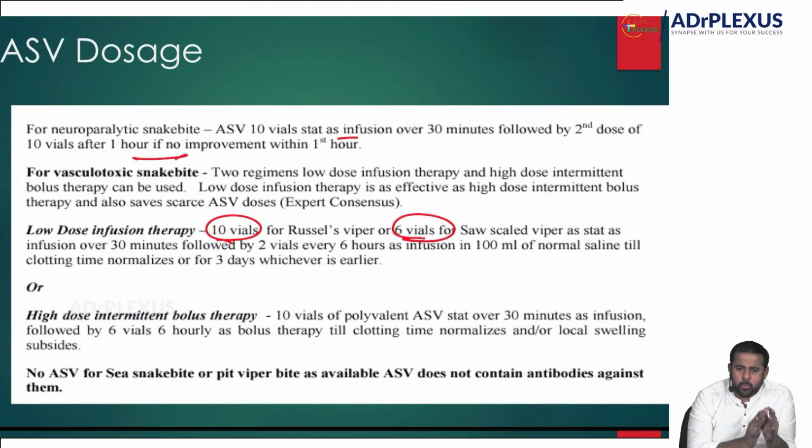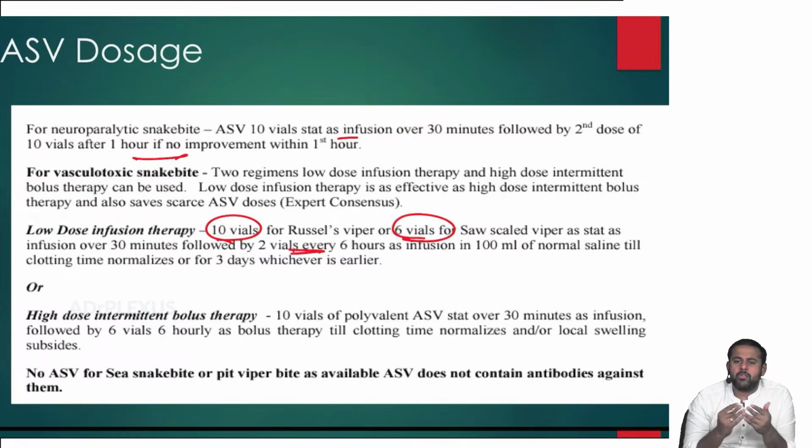So remember, the most important is Russell's viper. 10 vials you give as a bolus over 30 minutes, followed, in the low dose regimen, by 2 vials every 6 hours as infusion in 100 ml normal saline, till the clotting time normalizes or for 3 days, whichever is earlier. And in the high dose regimen, you give 10 vials over 30 minutes, similar to that, followed by 6 vials 6 hourly as bolus therapy.